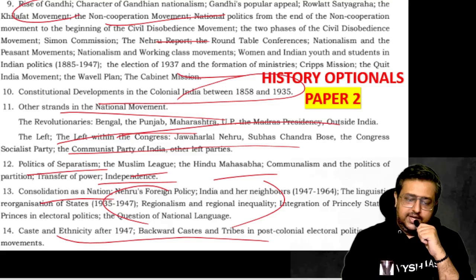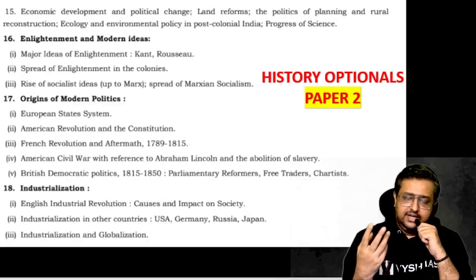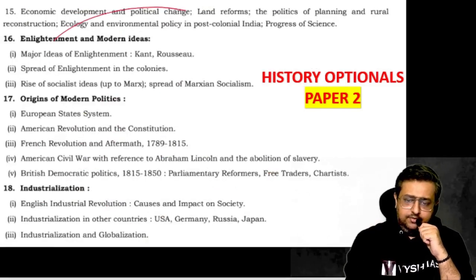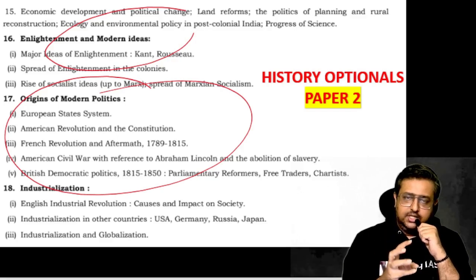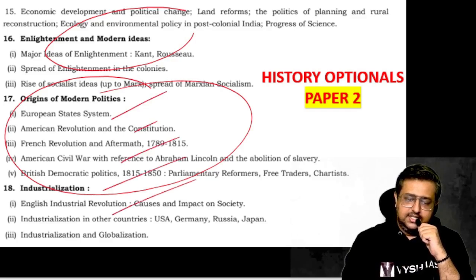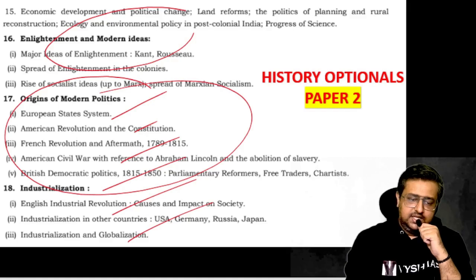So the tribes and their ethnicity, the language, the different rights given to people. Then we have the modern ideas of people, origin of modern politics. Now we are entering slowly to the world history. After post-independence, it will be the world history, where the American-French Revolution, American Civil War, the British parties, Industrial Revolution, USA, Germany, Russia, Japan.